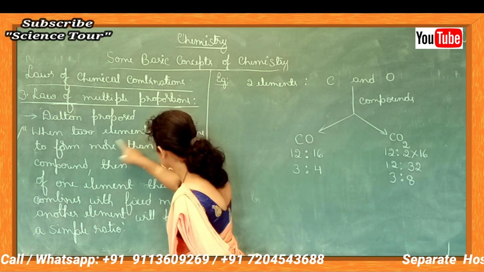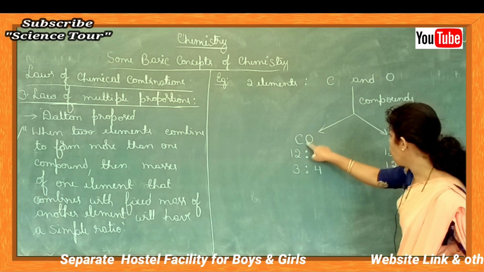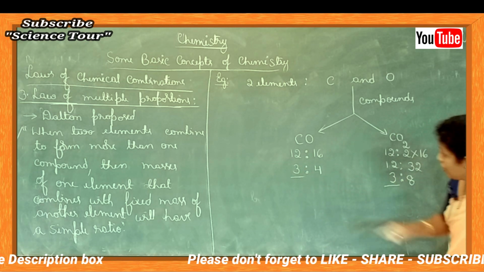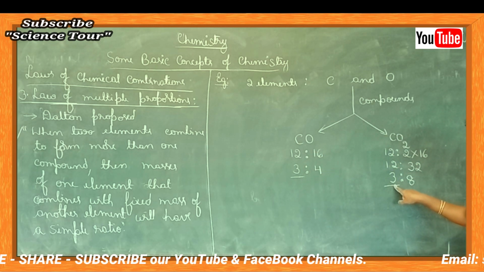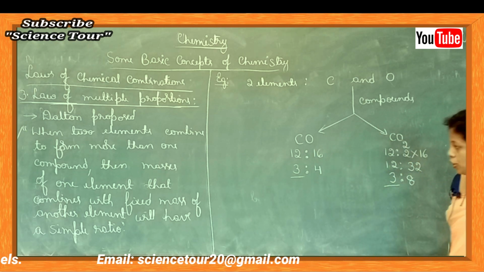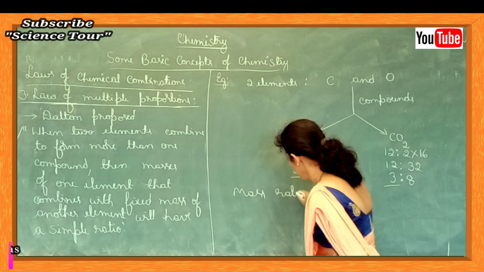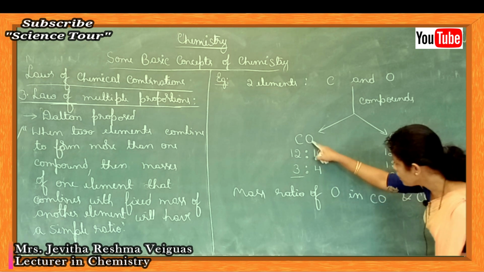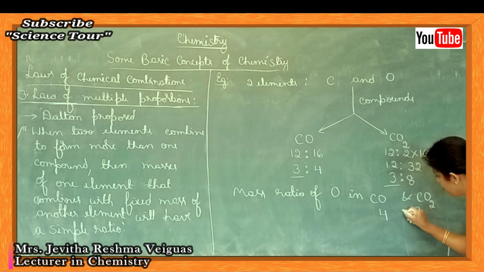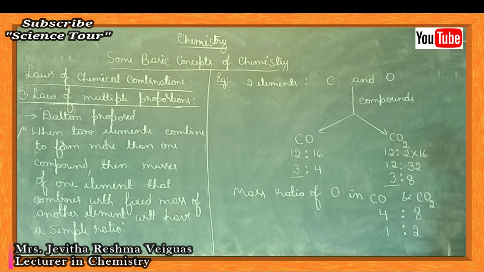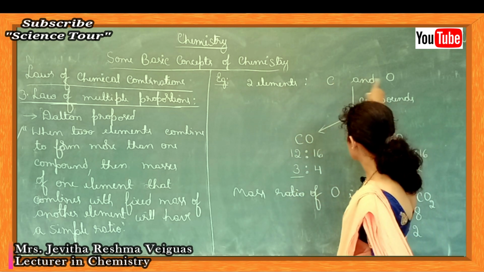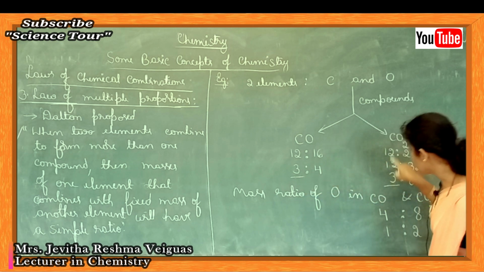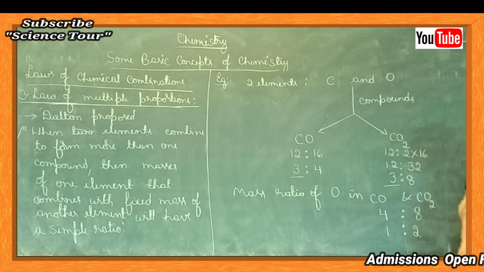Look at the law. When two elements combine to form more than one compound, then masses of one element combining with a fixed mass of another element will have a simple ratio. Here the carbon mass is fixed at 3. Then the masses of the other element, oxygen, in CO and CO2: in CO, oxygen is 4, in CO2, it is 8. So the ratio is 4:8, nothing but 1:2. So this is what the law says: the masses will have a simple ratio.